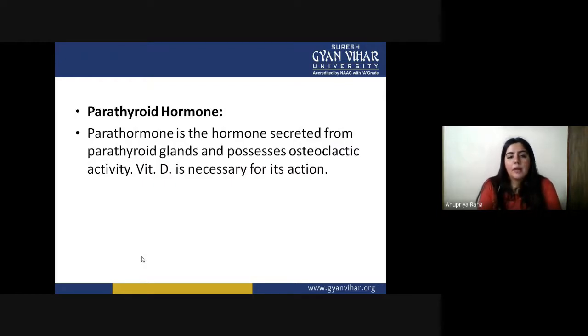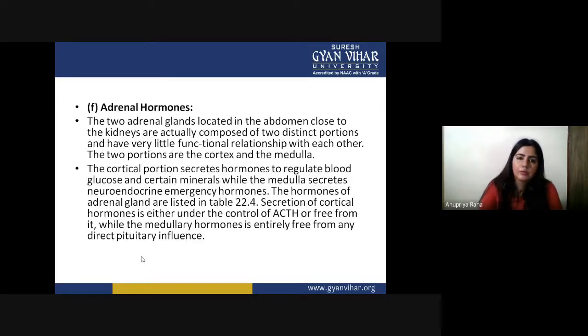Now, let's see how the parathyroid hormones work. Parathyroid hormone is a hormone secreted from the parathyroid gland and possesses osteocalcitic activity, where vitamin D is necessary for its action. So any kind of osteocalcitic activity inside our body has to be done by this parathyroid hormone, but it needs vitamin D as a cofactor for working inside the organ.